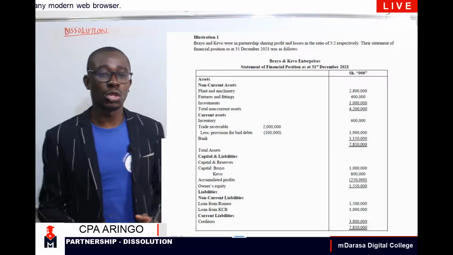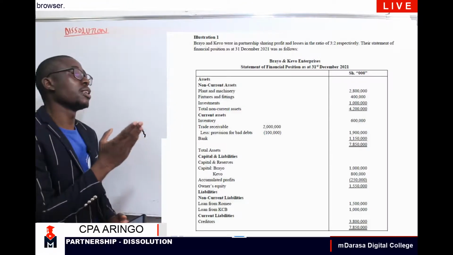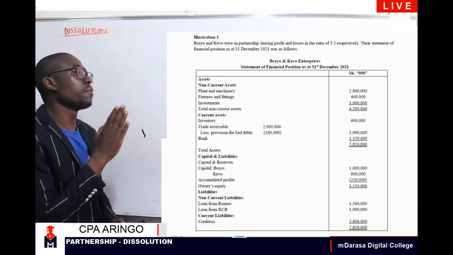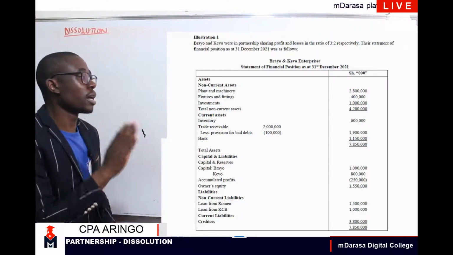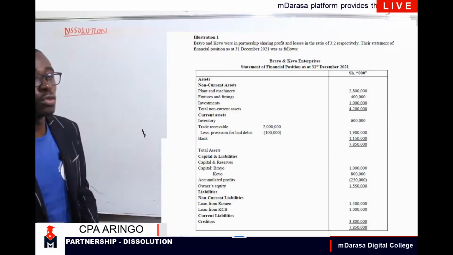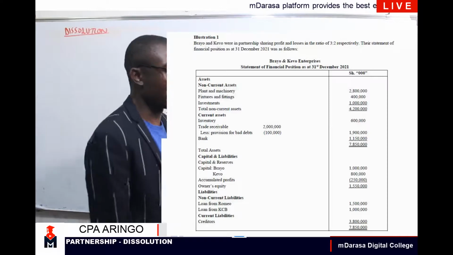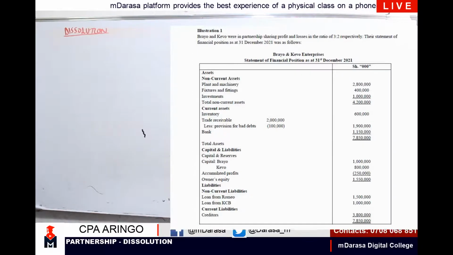So like in this question of ours, at this point you are told to prepare our realization account. We are told to prepare our capital account as well as the aspect to do what with bank account. That is required in that question. So first thing first, my good students, let us prepare our realization account.